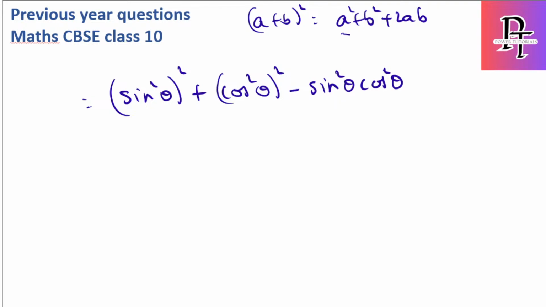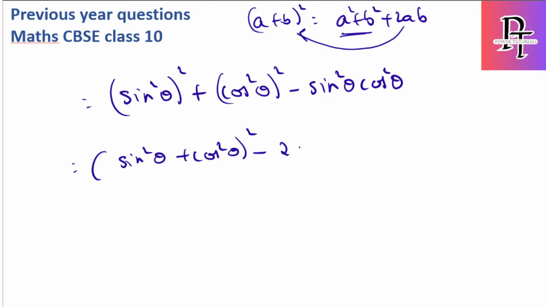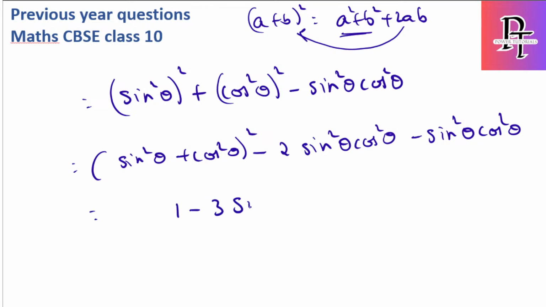If I want a square plus b square, I simply move 2ab to the left side. So this I can rewrite as sin square theta plus cos square theta whole square minus 2 sin square theta cos square theta minus sin square theta cos square theta. Because this is again 1, the final answer is 1 minus 3 sin square theta cos square theta. This is nothing but RHS.